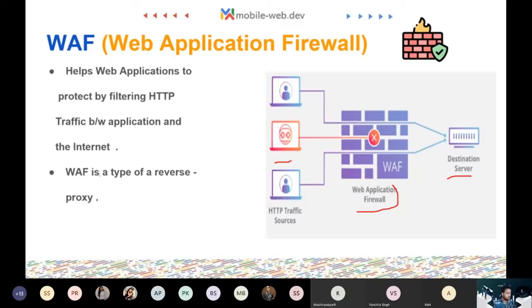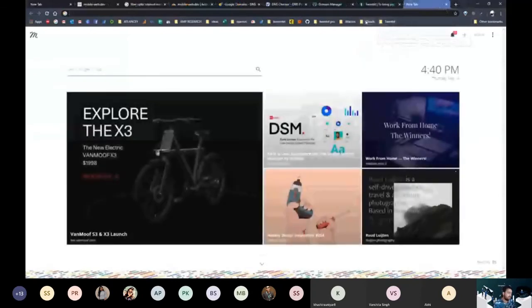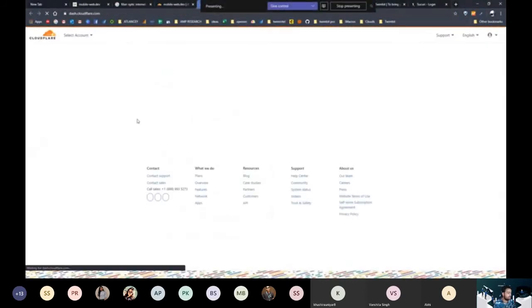Also, a web application firewall uses a proxy server so that the actual server location is not revealed, and this acts as a proxy between the actual server and all that. Let me go ahead and show you an example of a web application firewall. Securi is one of the web application firewall services that we use. Cloudflare also has a web application firewall service. Let's go ahead and see what it looks like.